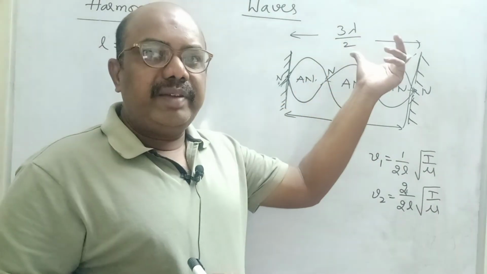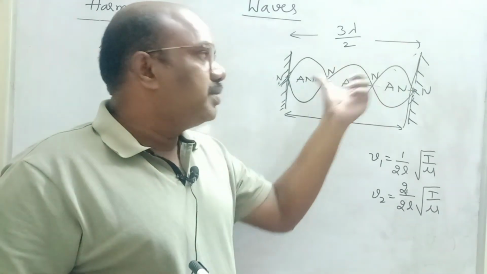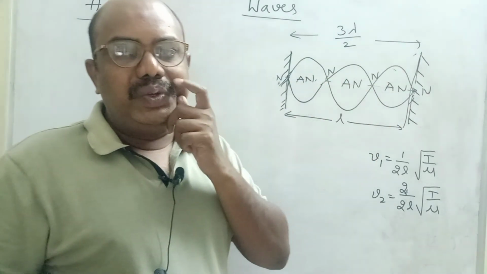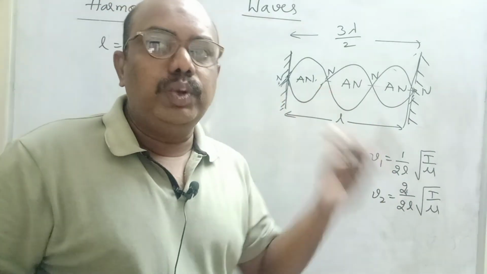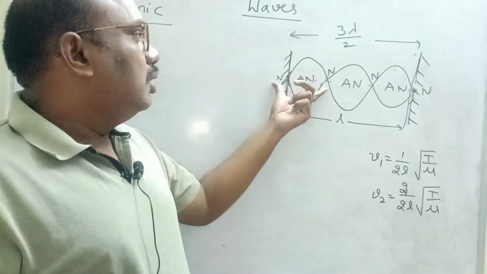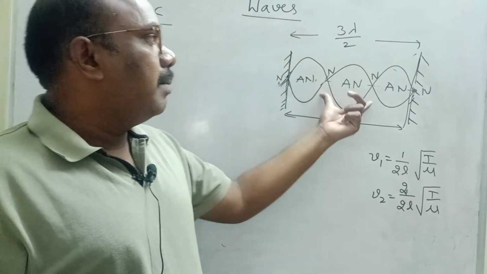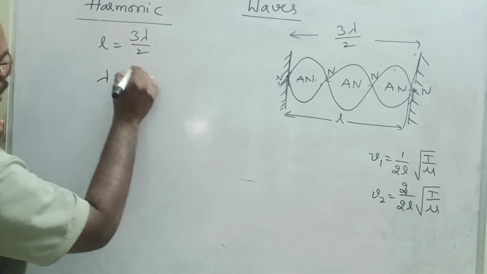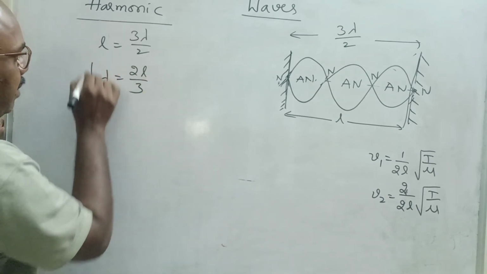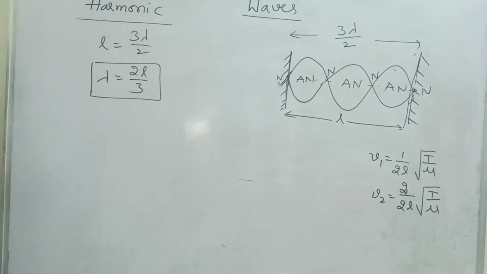But the distance between loops has changed. 3 loops are produced. One loop means lambda by 2. Why? Because the distance between two successive nodes or antinodes is lambda by 2. Node and node, successive nodes, lambda by 2, lambda by 2, lambda by 2, 3 lambda by 2. From this lambda, what will happen? The wavelength we got is 2L by 3.